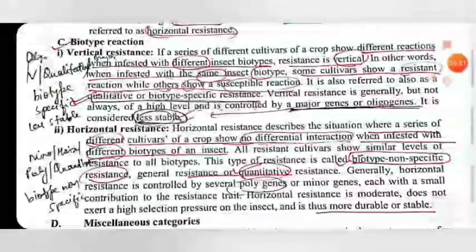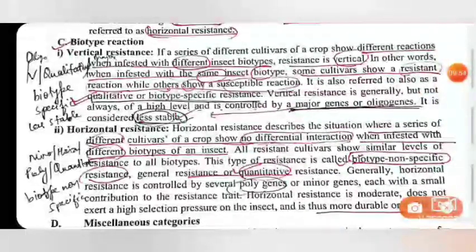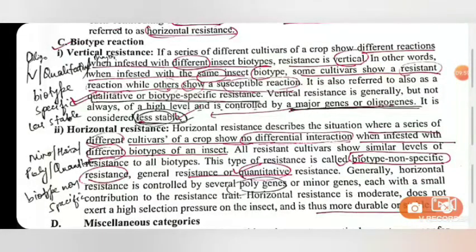Then biotype reaction. Based on the biotype reaction, resistance is also divided into vertical resistance and horizontal resistance. So what is a biotype? A biotype is that variety or type of insect which has the ability to attack even the resistant varieties. Certain physiological mechanisms or metabolism present in the insect are able to break down the resistance of the resistant varieties. These biotypes react differently to vertical resistance and to horizontal resistance, so based on that they are divided into two types.